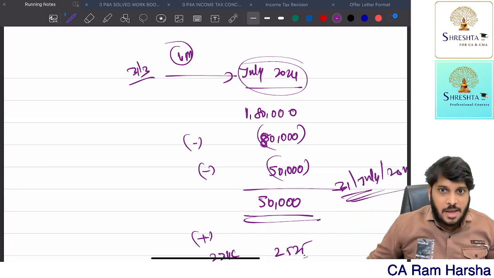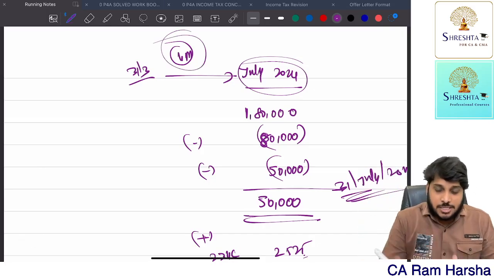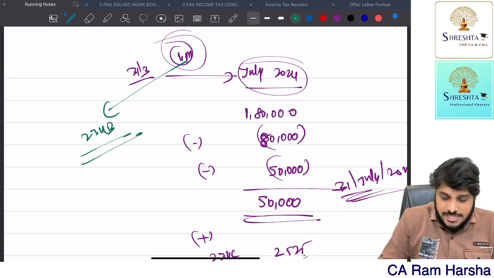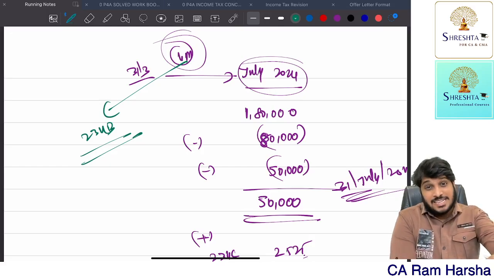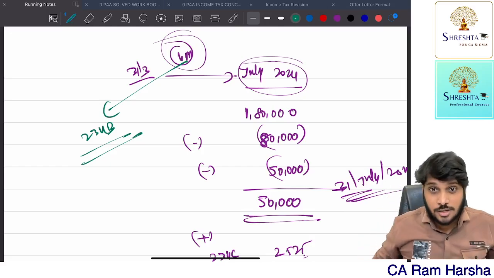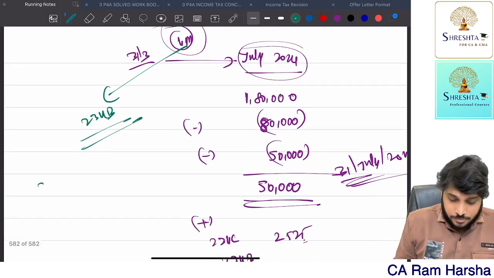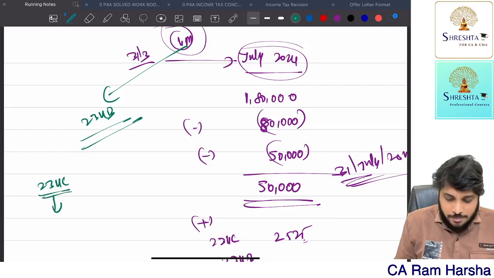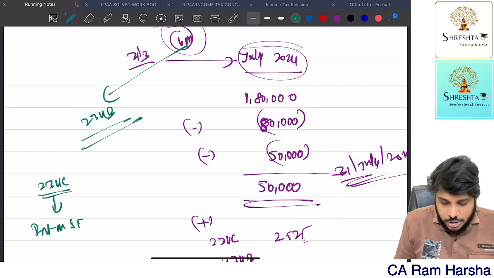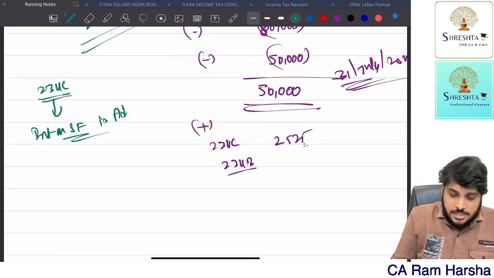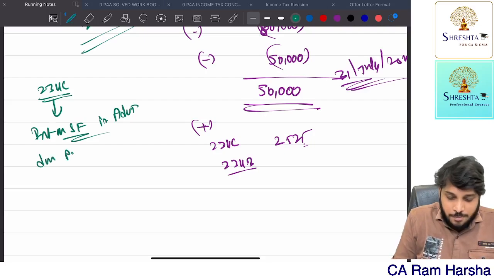Only in July month I am paying. What about this 4 months interest? This 4 months interest is what the 234B section is talking about. Indirectly, 234C is talking about interest on shortfall in advance tax payment during the previous year.